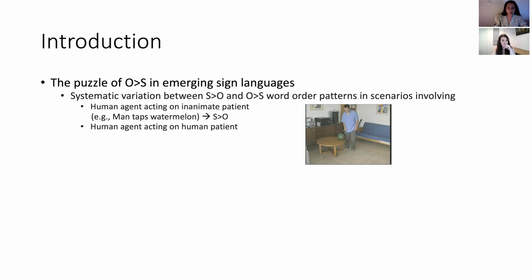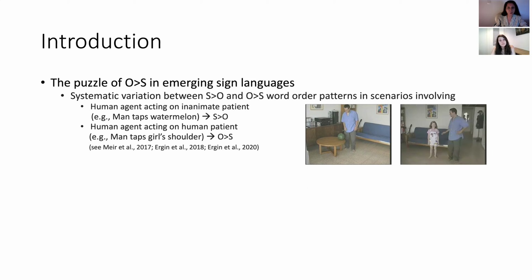However, in scenarios involving a human agent acting on a human patient, like this one, man taps girl's shoulder, this time evidence from emerging sign languages, as I said, from Al-Sayyid Bedouin Sign Language and also from Central Taurus Sign Language, shows that there's a tendency for word order patterns involving O preceding S. Meir thinks that there might be a human first principle operating here.